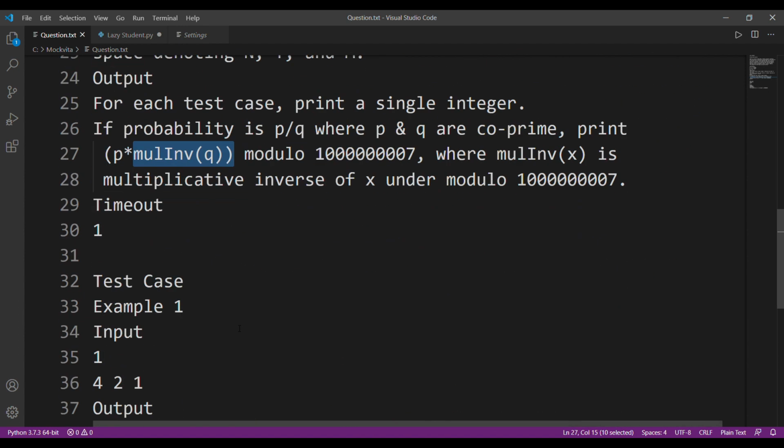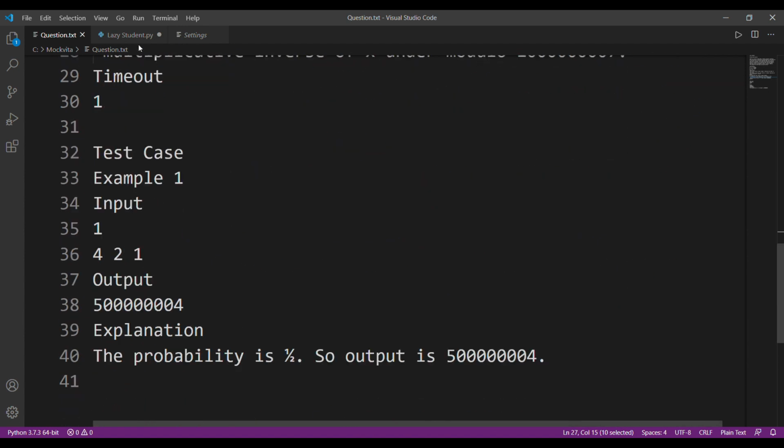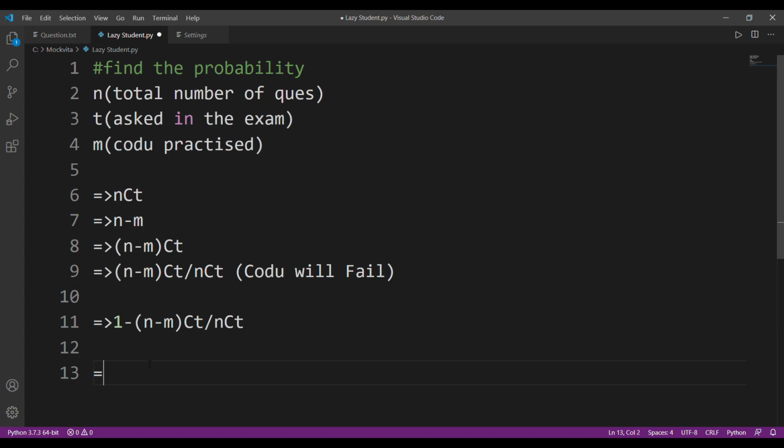The example that we have been given is 4 2 1, where n equals 4, t equals 2, and m equals 1. Let's put the values. 1 minus n minus m, that will be 4 minus 1, 3, 3c2 divided by 4c2. Okay, now if we solve this, we'll find out that 3c2 divided by 4c2 will be 1 minus 1 divided by 2,